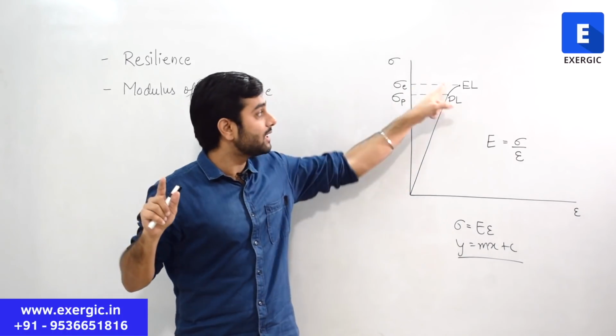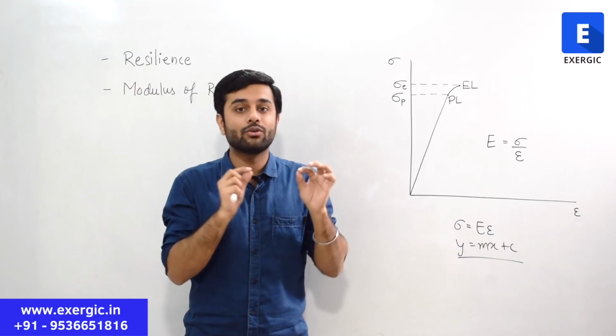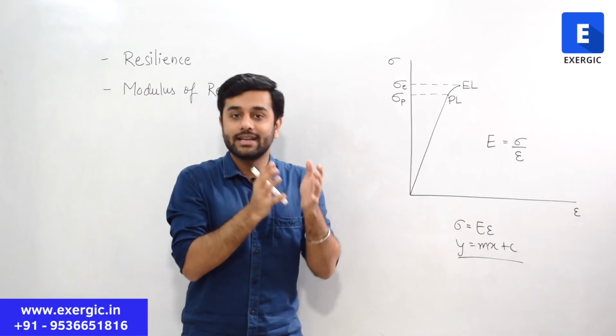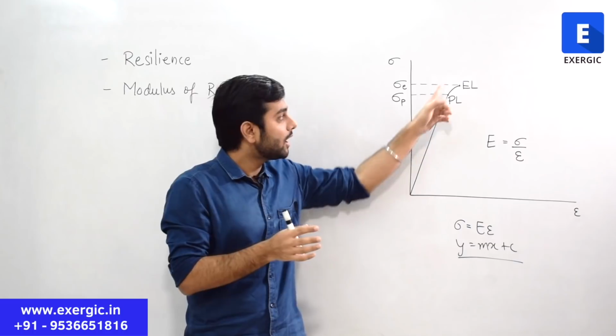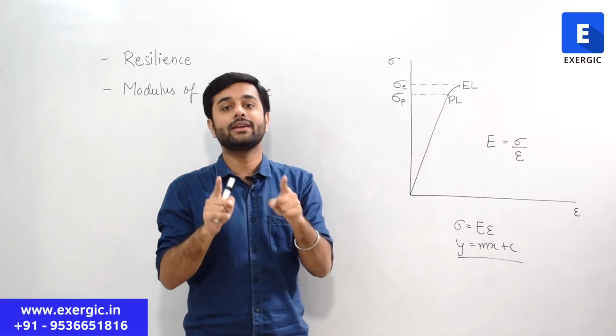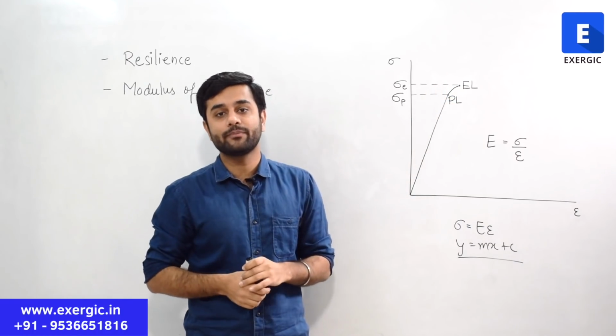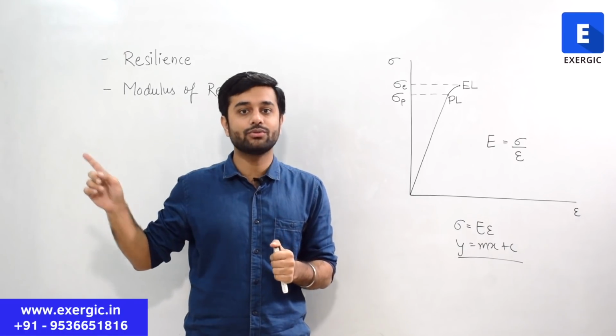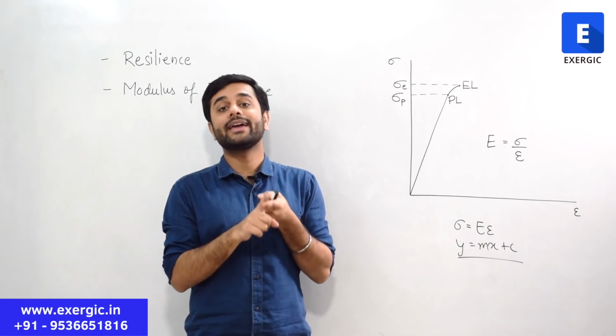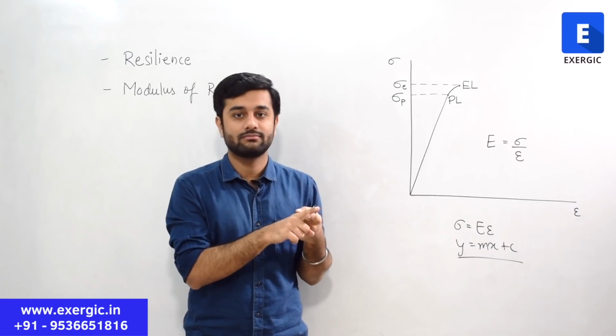This is defined up to the elastic limit, the maximum value of strain energy density that can be absorbed up to the elastic point. And how do we calculate strain energy density? I have already told you that it is nothing but the area under the stress strain curve.